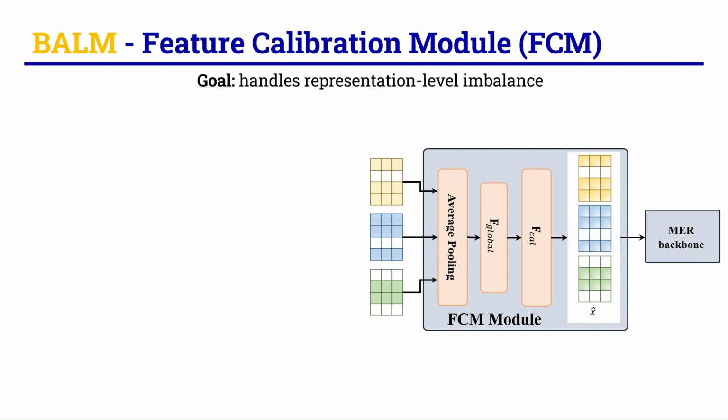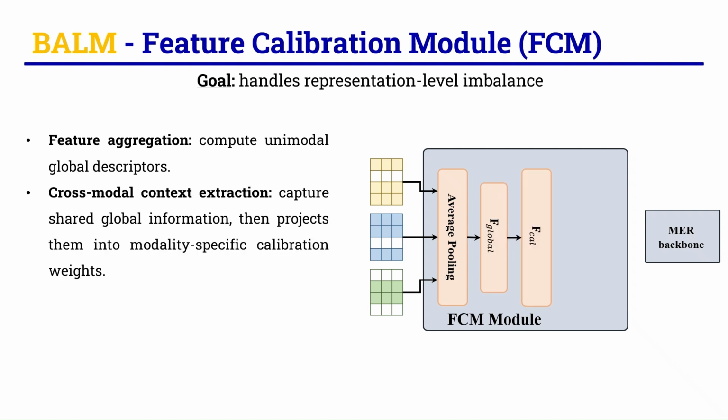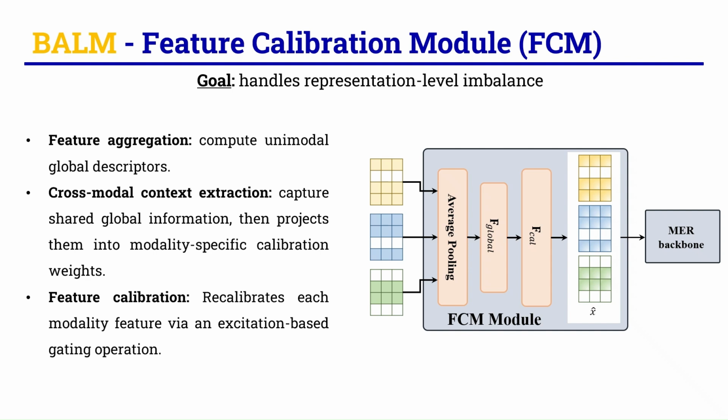Instead of explicitly generating or imputing missing raw signals, the feature calibration module leverages global contextual cues. It first aggregates the available unimodal features into a global descriptor, then it extracts cross-modal dependency and maps it into adapted calibration weights for each modality. Finally, the weights are used to rescale the features.